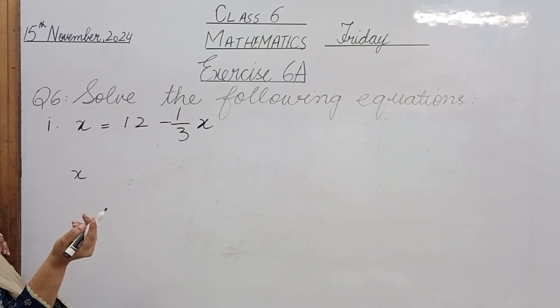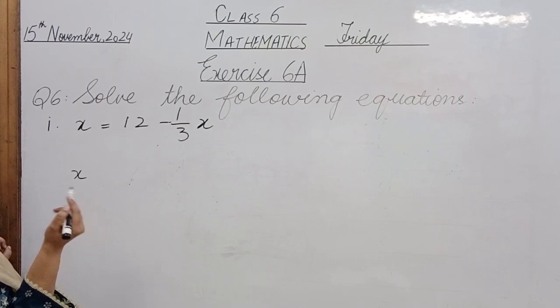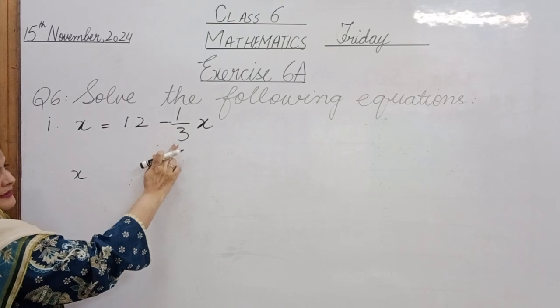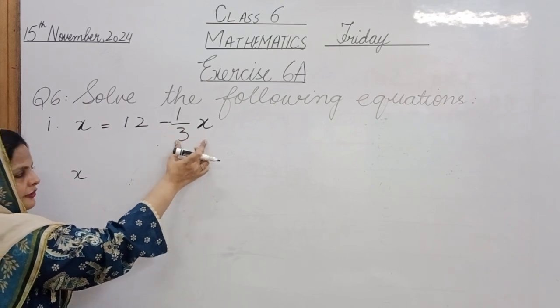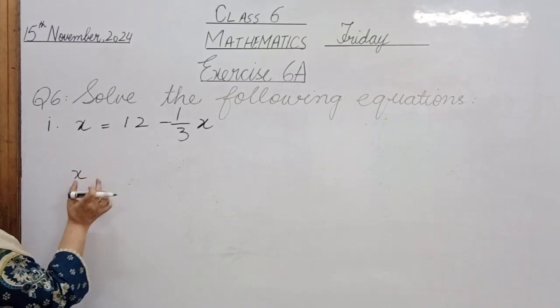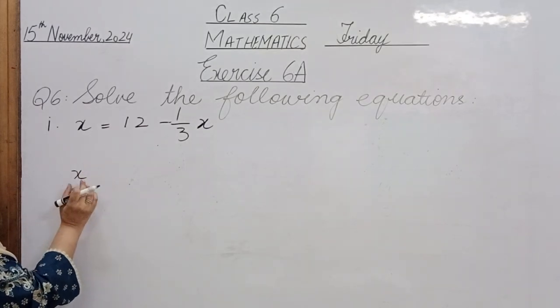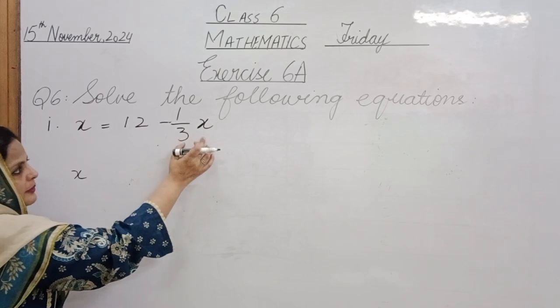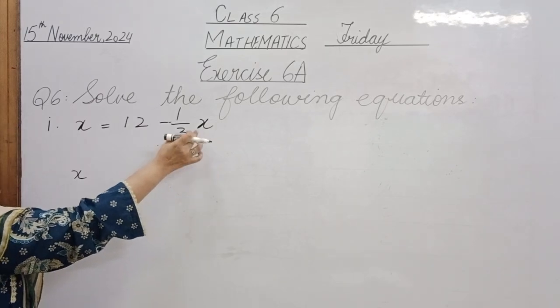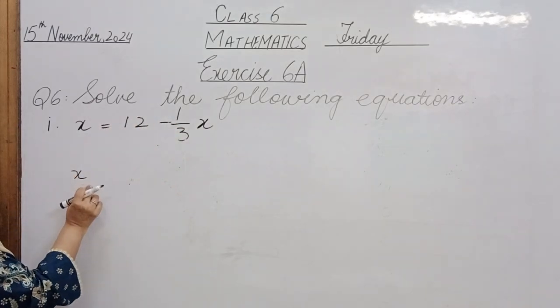Any idea? Yes, Ruj? Exactly. See, minus 1 over 3x, we will shift this part of the equation here with x. एक जैसी चीजें हमने एक तरफ करनी है ना, तो हम उसको ऐसे सॉल्व करेंगे. We will shift this 1 over 3x to this side.